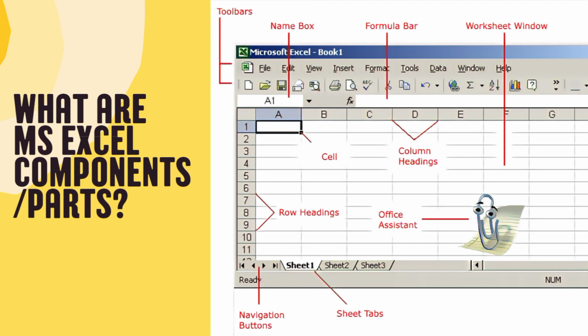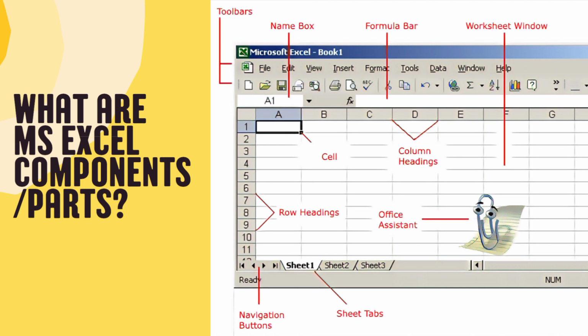The first one is toolbars. It is an area where you can add Excel-related commands to your program. The second is name box. It is a feature in Microsoft Excel that allows you to create a name range or cell reference. The third one is formula bar. It is a special toolbar at the top of the Excel worksheet window labeled with function symbol. The fourth one is worksheet window. It contains commands to display, edit, enter, and save data.